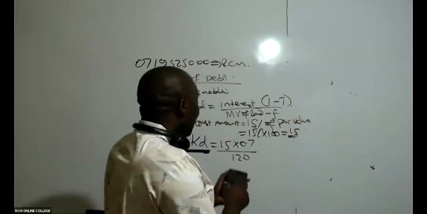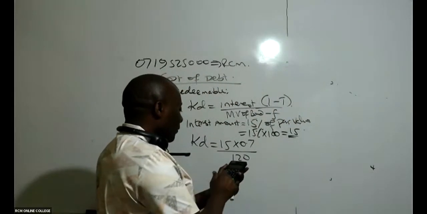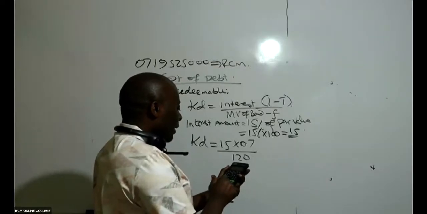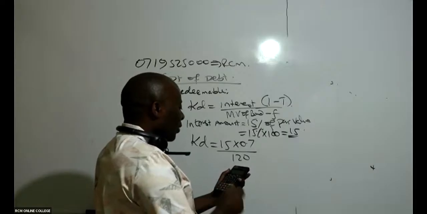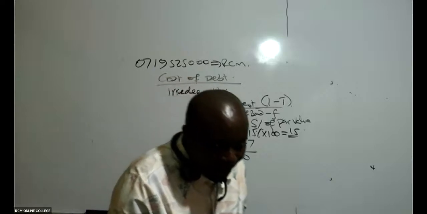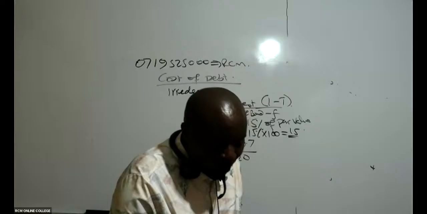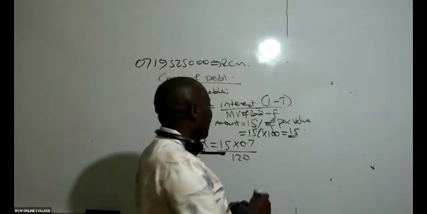So that I pick up my calculator, I say 15 times 0.7 divided by 120, whatever I get, I say times 100. Then, ladies and gentlemen, I'm at home. What are you guys able to get? Caroline, I don't know how you're getting 9.5 because I'm getting 8.75.